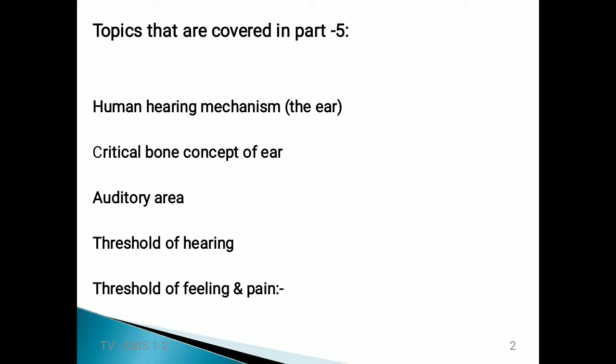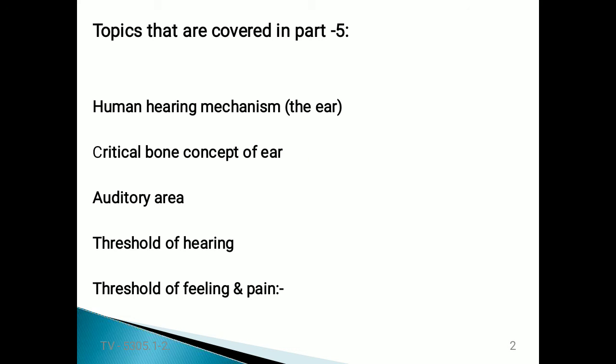Based on these impulses, the output of the inner ear is carried by the nerves, which are connected to the brain. The nerves carry the impulse signals to the human brain, where the brain decodes these impulses into what we call the sound signal. This is the way we listen to sound. This is the hearing mechanism.